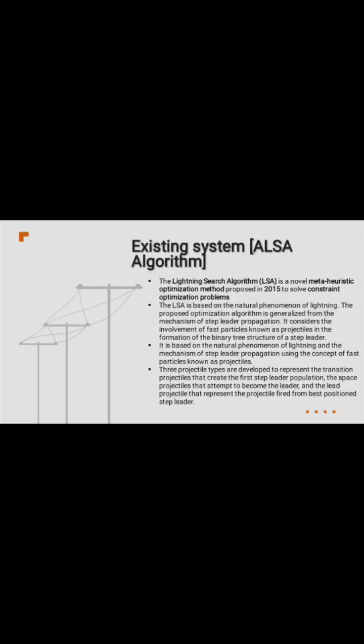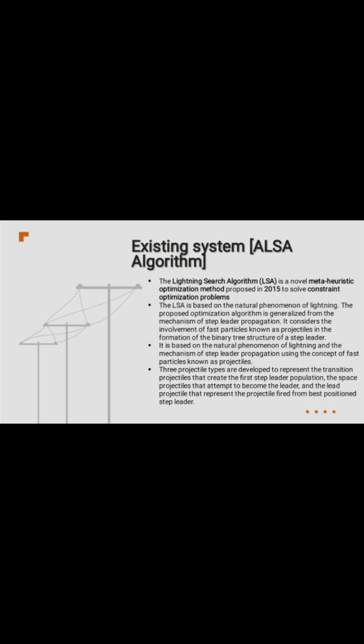Existing system. LSA algorithm. The lightning search algorithm is a novel meta-heuristic optimization method proposed in 2015 to solve constrained optimization problems. The LSA is based on the natural phenomenon of lightning. The proposed optimization algorithm is generalized from the mechanism of step leader propagation.